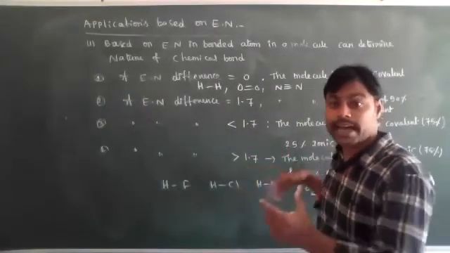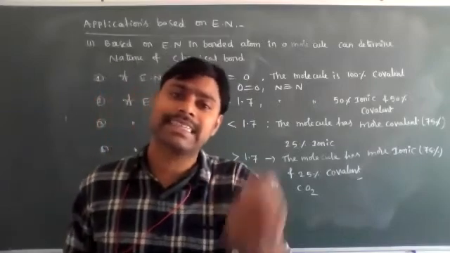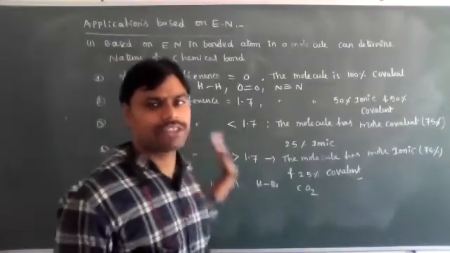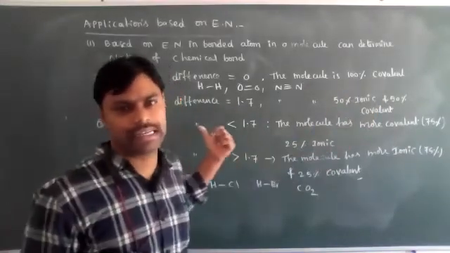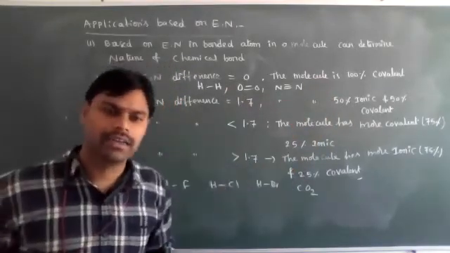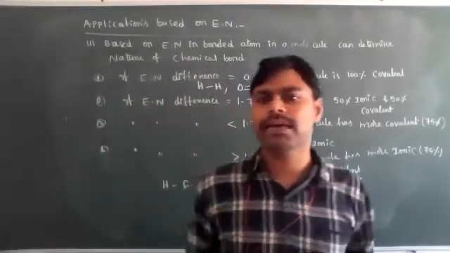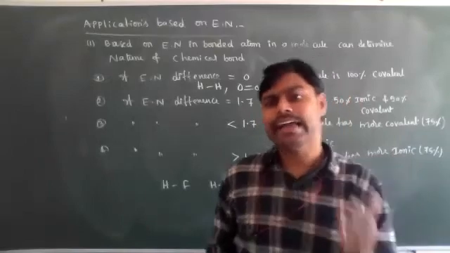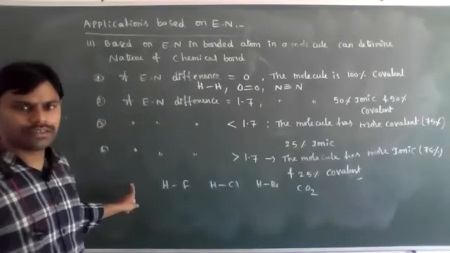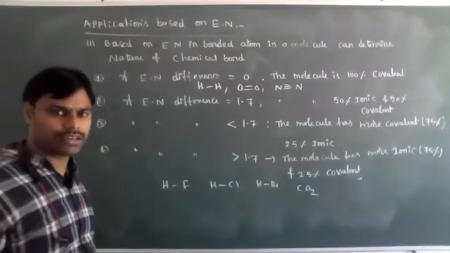This ionic character and covalent character we can explain based on Fajans rules, which we will discuss in the chemical bonding chapter. They will ask which has more ionic character, which has more covalent character, and to arrange the covalent character order or ionic character order. It's very easy and very important also. Okay students, I hope you understood all this concept. Now, another important application based on the electronegativity concept.